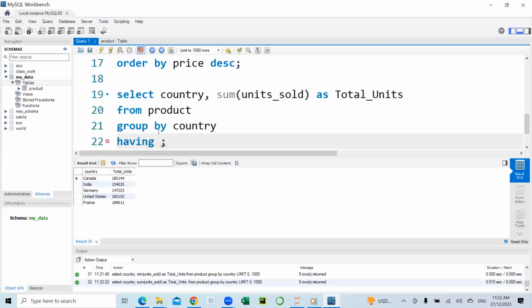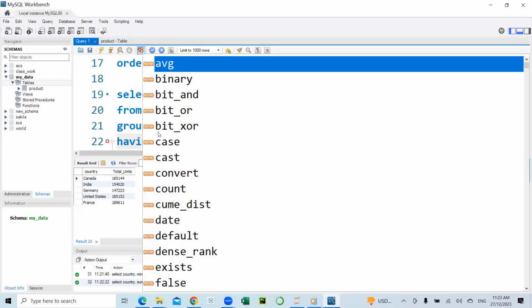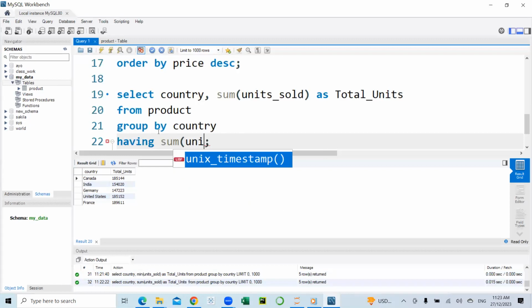So the having statement is just like the where statement in the group by statement. So having sum of units sold greater than 180. Okay.